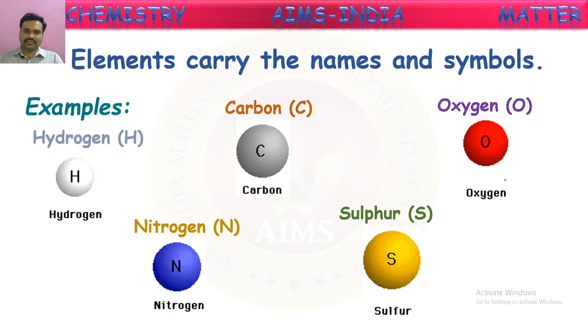All these elements have their own name along with their own symbol. For every element there is a unique symbol. No two elements have the same name or the same symbol. They are unique.